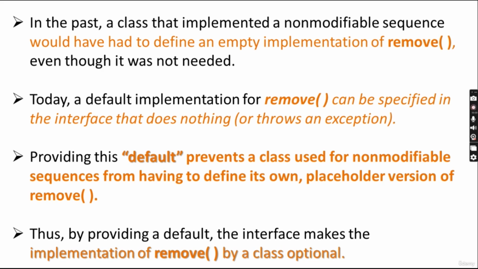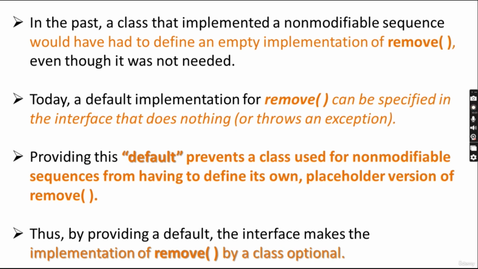A class that implemented a non-modifiable sequence would have had to define an empty implementation of remove even though it was not needed. You could leave it blank, but you still have to include it in your class implementation. That was the previous structure.